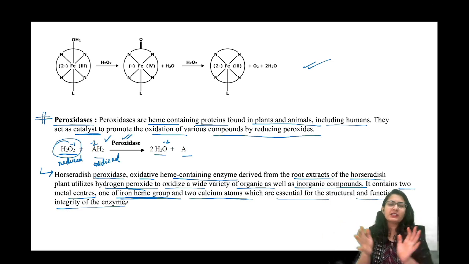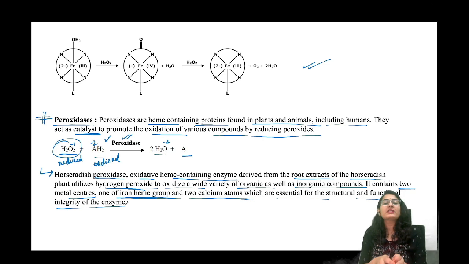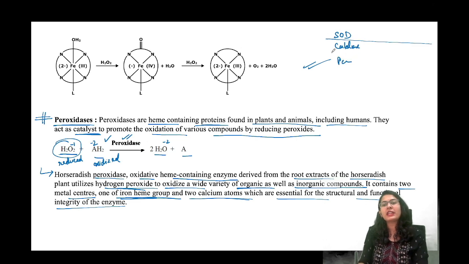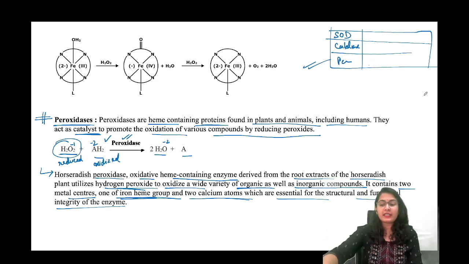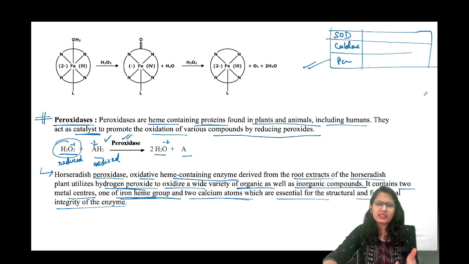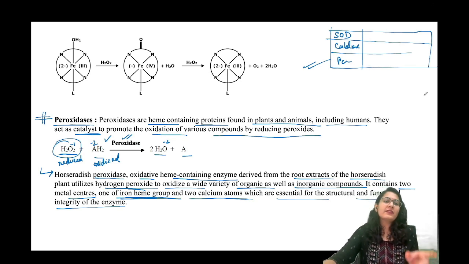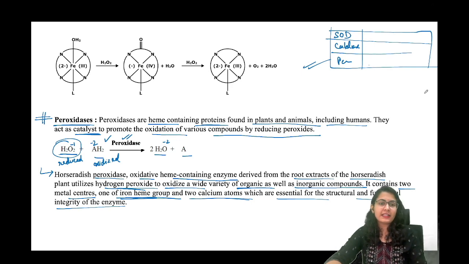We do not need to know the whole structure. We just need to see how it is working and how its work is different from catalases. So guys, if you want to remember this, make a table: what superoxide dismutase does, what catalase does, what peroxidase does. Just make a table and do a few examples. You will be able to remember them nicely. I know bioinorganic is difficult, but the questions are becoming increasingly difficult to answer. That's why it is important you study these things in detail.